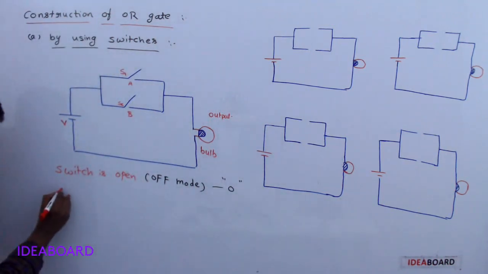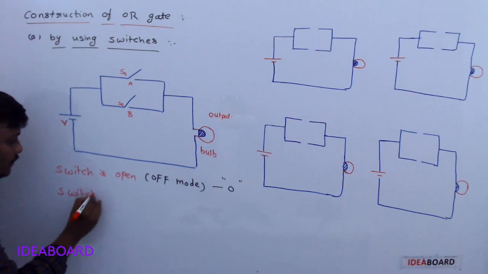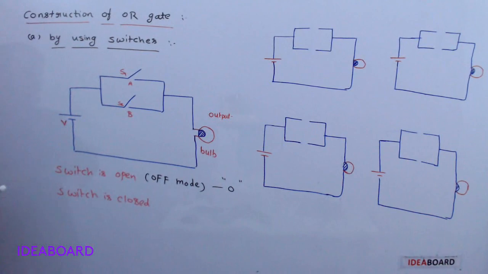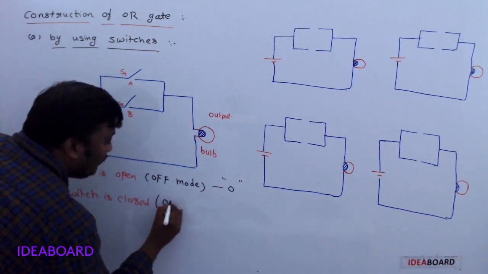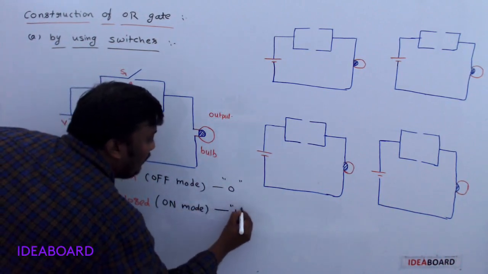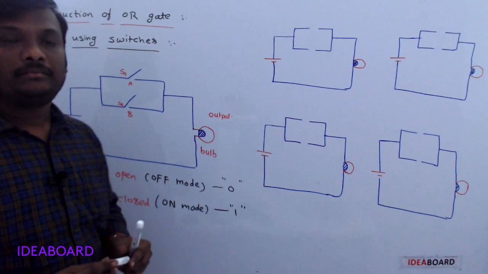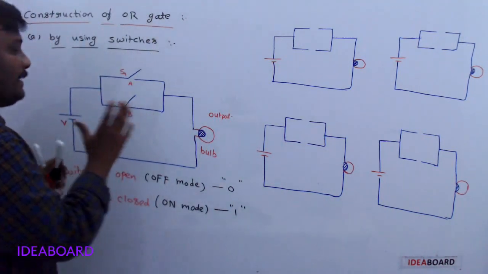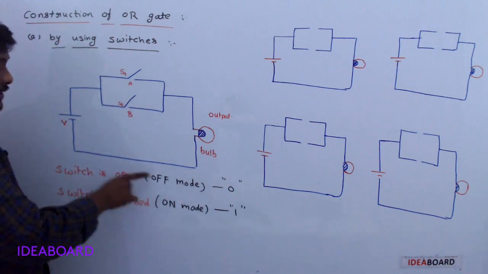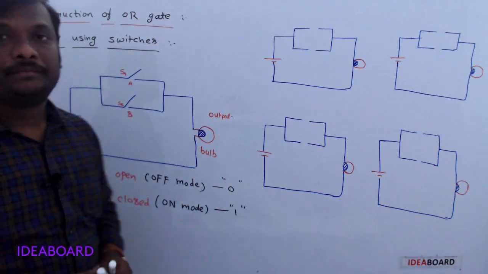If the switch is closed, then it is called on mode, which shows binary number 1. Understand? So, simple way: switch closed is on, switch open is off.